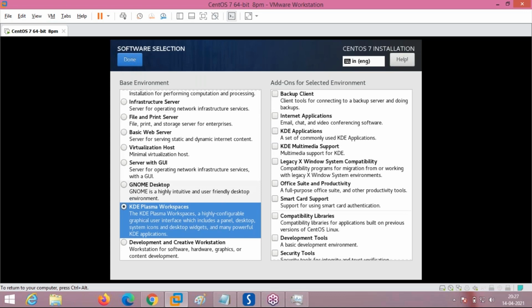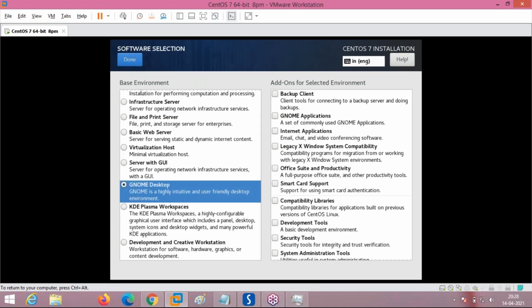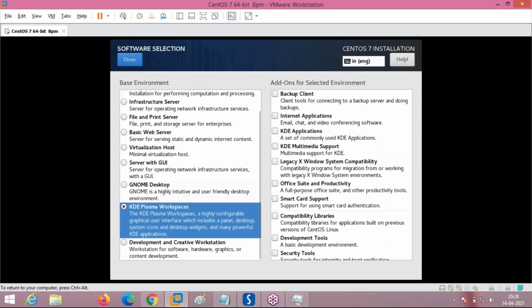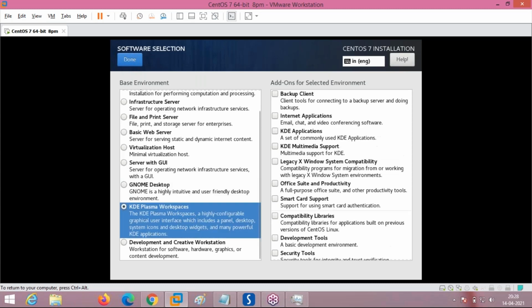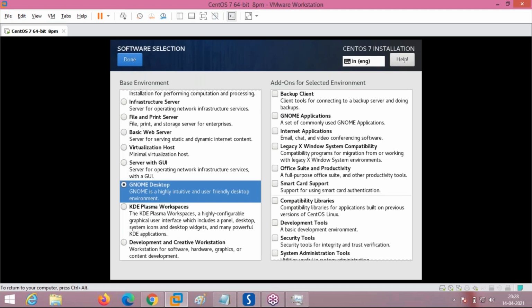This is a graphical environment required for client operating systems to work. GNOME stands for GNU Network Object Model Environment. This is the GNOME desktop and this is the KDE workspaces. These two are for client-based installation, if you want to configure this machine not as a server but as a client for internet access and normal use.